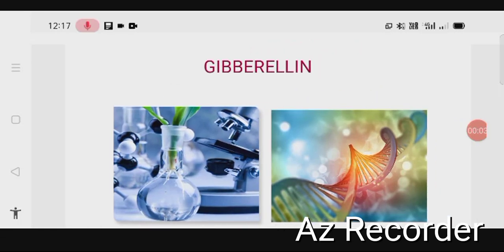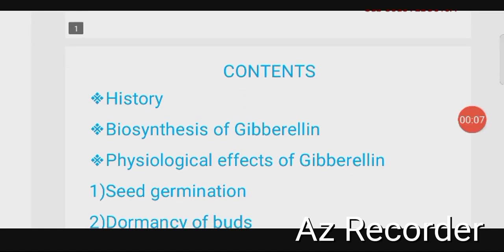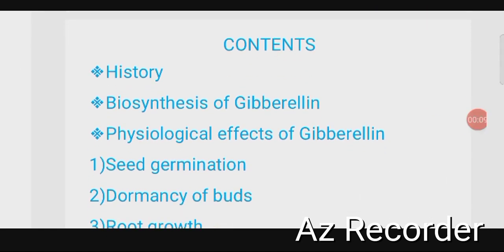Now we are going to discuss the gibberellin hormone. The contents are: history of gibberellin hormone, biosynthesis of gibberellin, the physiological effects of gibberellin, and the mechanism of action of gibberellin.